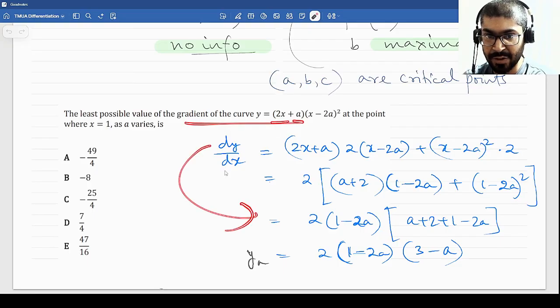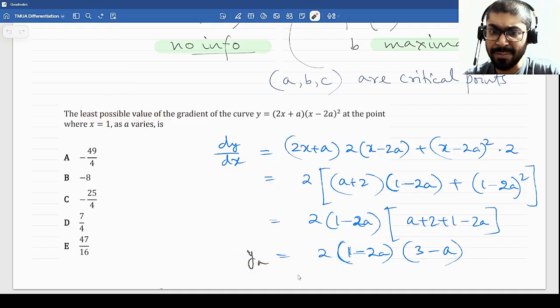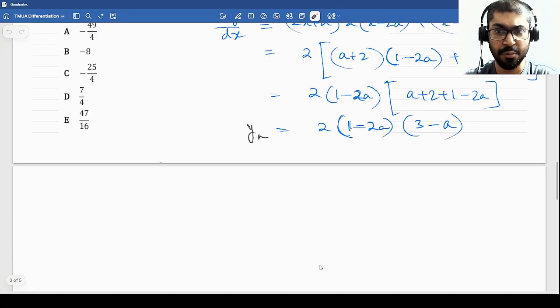Find the gradient of the curve. Okay, this is the gradient of the curve at x is equal to 1. So you evaluate dy dx at x equal to 1, and then minimize it. It could have been maximized as well in maybe a different problem that would appear in some other year, but you get the general flow of the problem. Okay, fine. A few more.